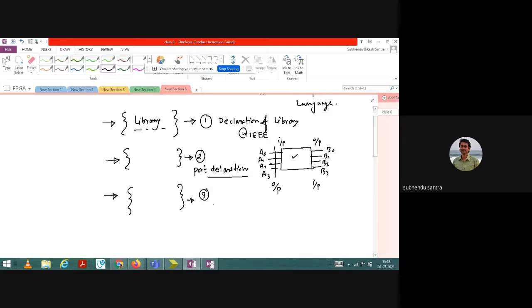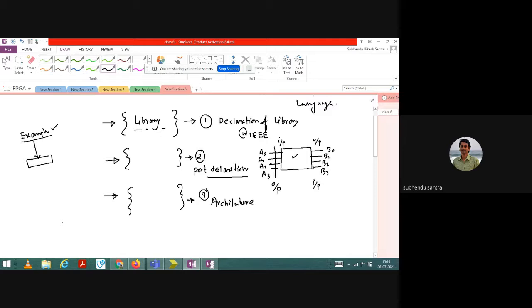So let me write. In the VHDL course, the programming that I will teach, generally I follow the procedure that first I will write some example, and from the example you will learn. So the teaching methodology will be that I will write the program, I will solve it, and from the example you will learn the technique. So this is one procedure of learning.